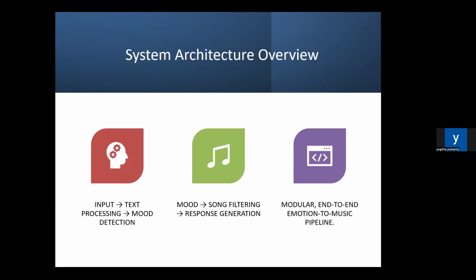The next is the emotion classification and NLP layer. The cleaned input is then sent to our NLP based emotion classifier trained using the GoEmotions dataset. This model predicts one or more of the 27 fine-grained emotions. The next is emotion to mood mapping. To make this emotion useful for music selection, we map the detected emotion into one of six broader mood categories. For example, sadness to sad, excitement to energetic, gratitude to calm, and so on. This mood abstraction simplifies music alignment, ensuring consistency when selecting songs.